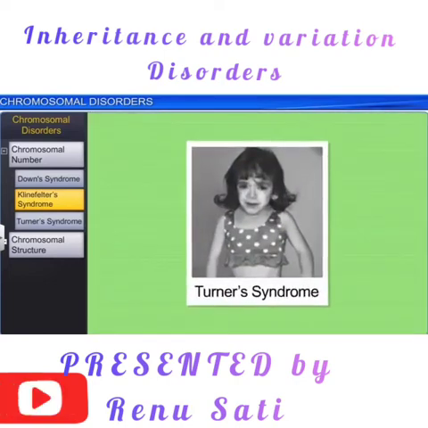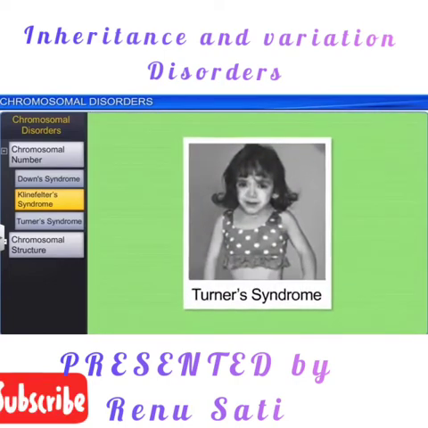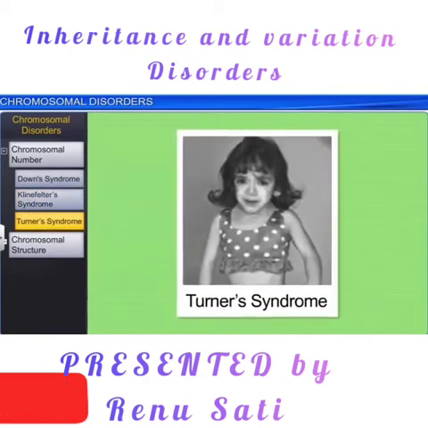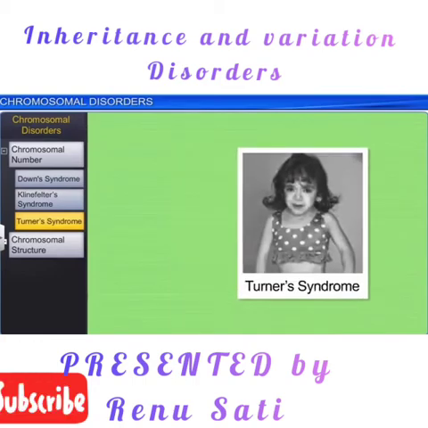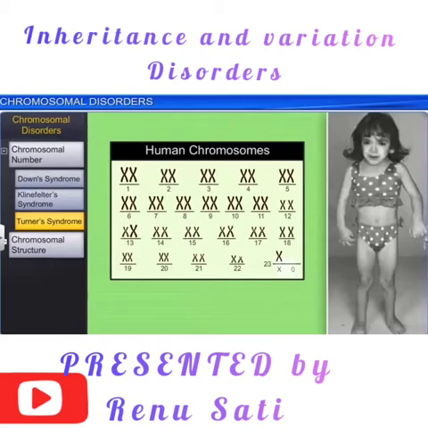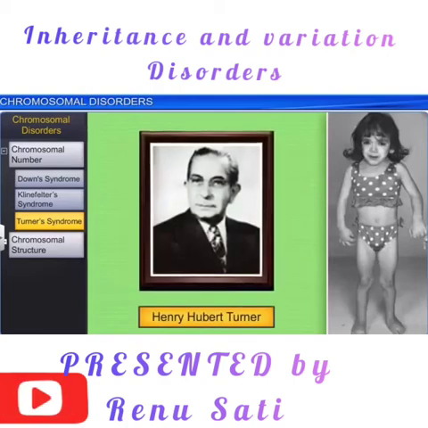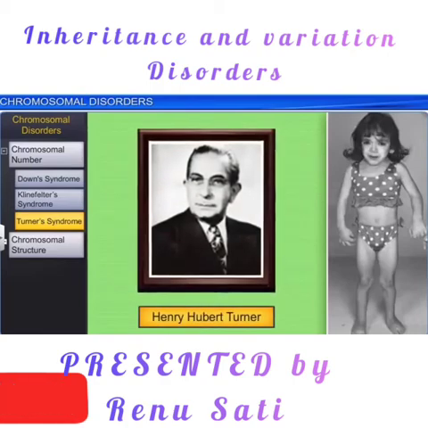Another type of aneuploidy where the loss of the chromosome is there, that is Turner syndrome. In case of the Turner syndrome, one sex chromosome is less, that is X0 condition is present, missing one X chromosome, and the total number of chromosomes will be 45 instead of 46 chromosomes. So one X chromosome is missing. They were discovered by Henry Herbert Turner.